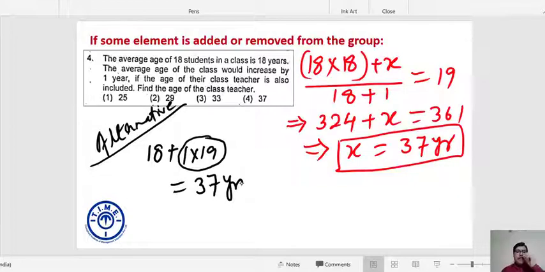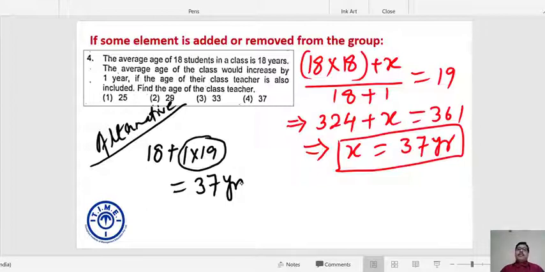Remember one simple concept. Suppose the average of 10 numbers is 50. If I remove a number which is greater than 50, then the average will drop to a certain extent. If I remove a number which is less than 50, then the average will increase to a certain extent. I hope this point is clear. All right.